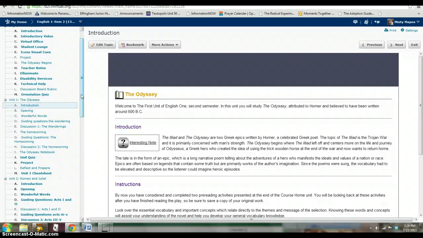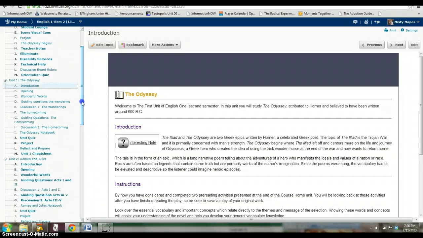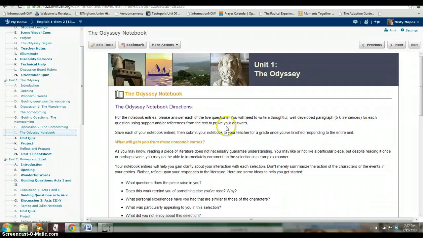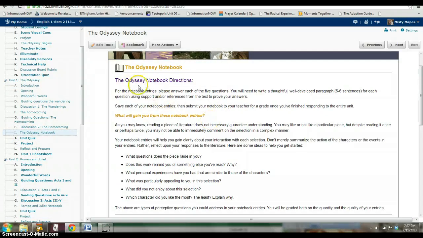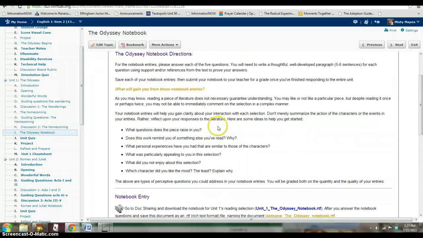But we're going to go now and look and see what some of the requirements are, because I think that you're probably going to want to revise what you've done and repost it so that you can get a better grade on it. If we look under Unit 1, all the way down, there's something called the Odyssey Notebook, and I'm going to click on that right now. And it has some directions for you.